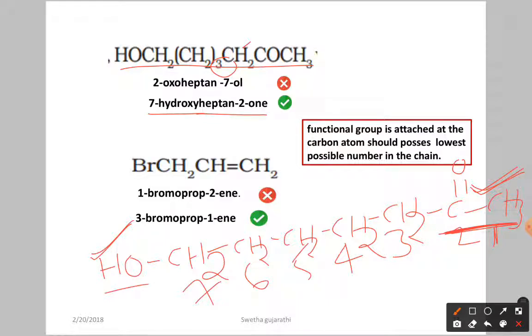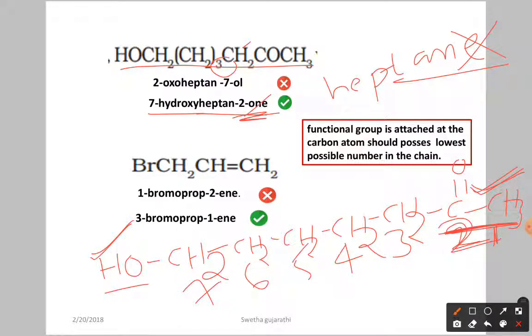The parent chain generally has 7 carbon atoms, so here you are going to write heptane, isn't it? From heptane you remove the e and write the suffix of the main functional group, that is "one". It is present at the second carbon atom, that's why we write 2-one. So this is correct, not this one. Why? Because in this, OH has been taken as the primary functional group, but as we told, the ketone is going to get the first priority, so you have to end with "one" only, not "ol". This is wrong.